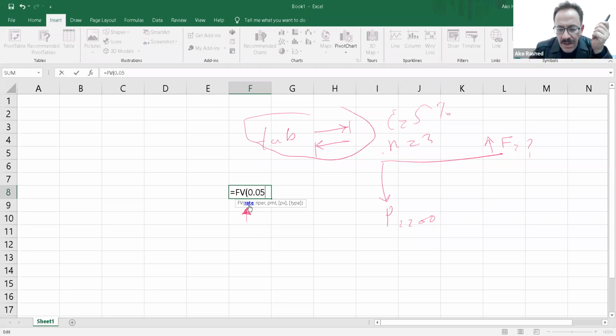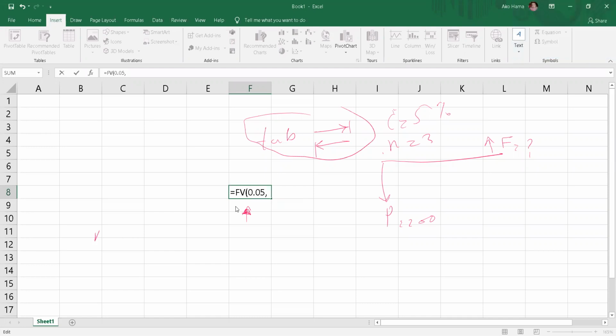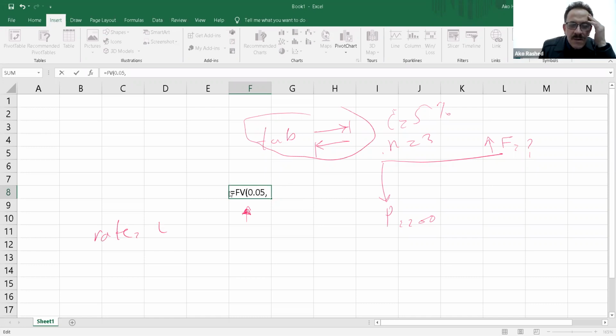After that, I should write a comma. Now it has appeared, it's asking me to input another thing, which is 3. Rate means the I. Okay, N means the number of periods.